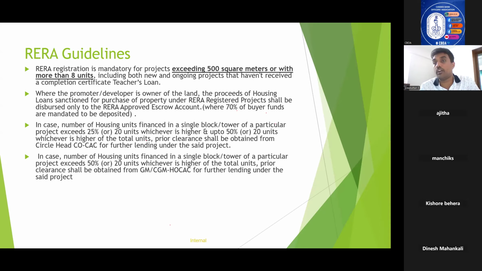So suppose tomorrow you are financing a project where the number of units is more than 8, you need to get RERA approved builders only. So RERA guidelines are mandatory for those projects. Okay, this you need to understand. The point here is, RERA registration is mandatory for projects exceeding 500 square meters and more than 8 units.